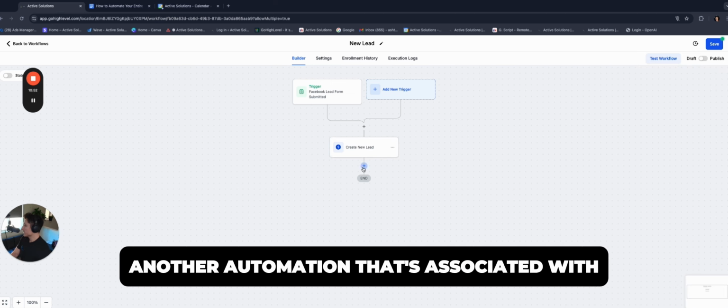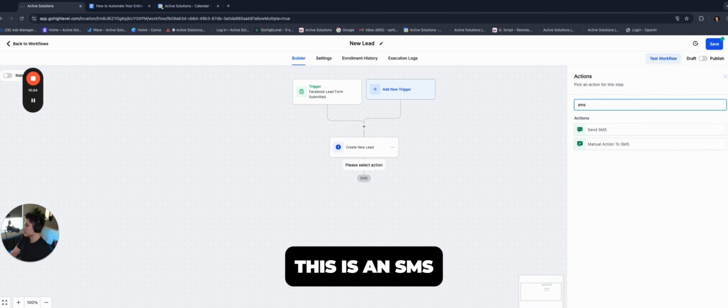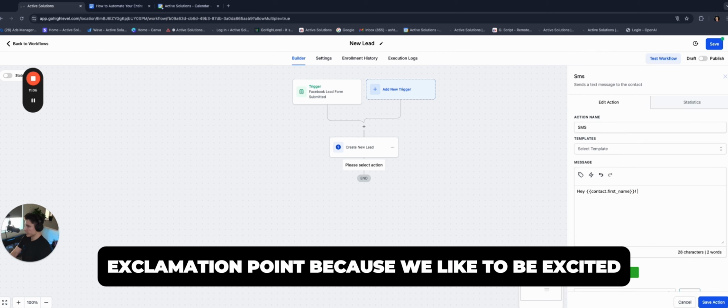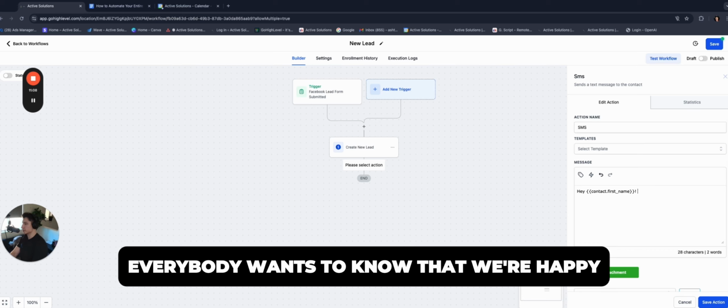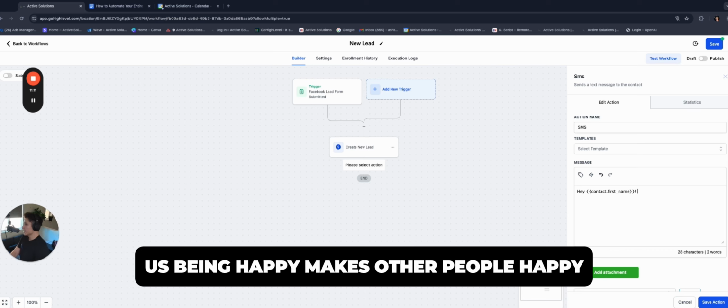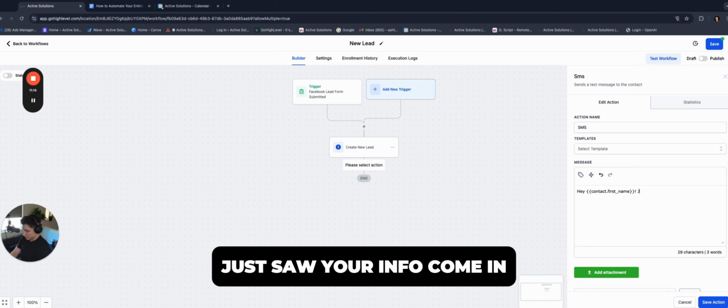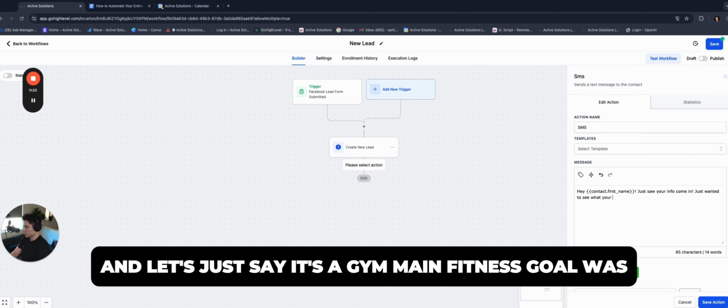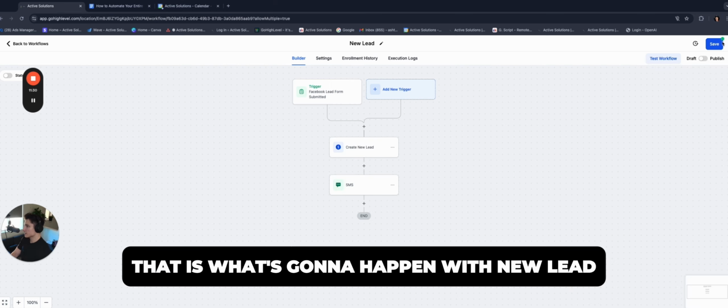And then let's say another automation that's associated with this is an SMS. So we want to send a text message to that person and we want to say, hey, contact first name, exclamation point, because we like to be excited. Everybody wants to know that we're happy. Us being happy makes other people happy. Hey, contact first name. So it's going to be like, hey, Joe, just saw your info come in. Just wanted to see what your, and let's just say it's a gym, main fitness goal was. Right? So that is what's going to happen with new lead.